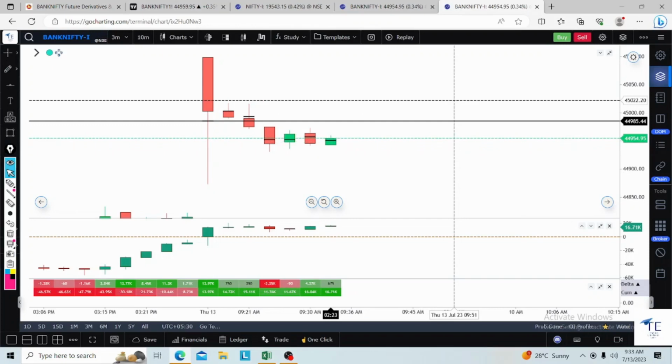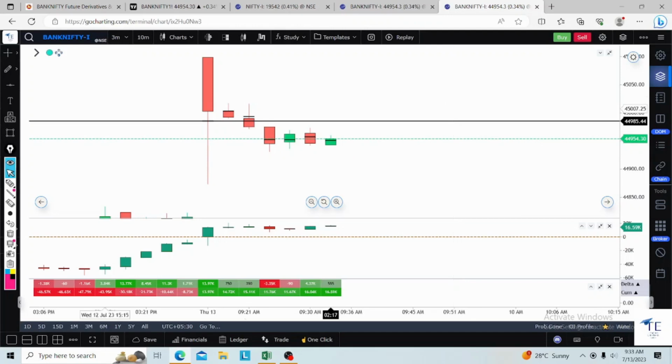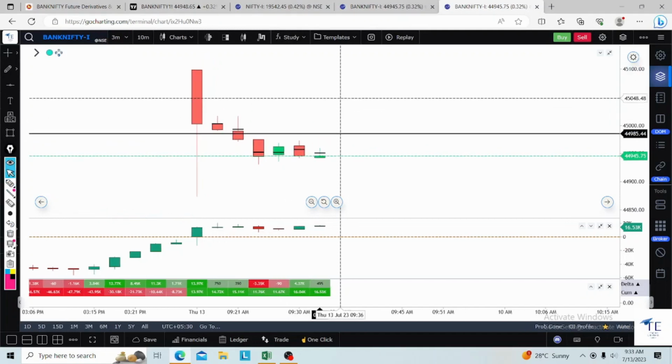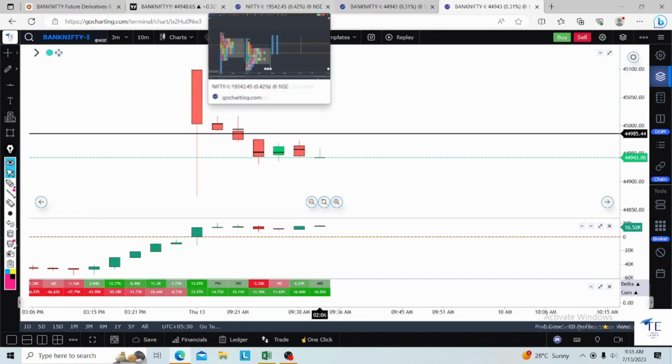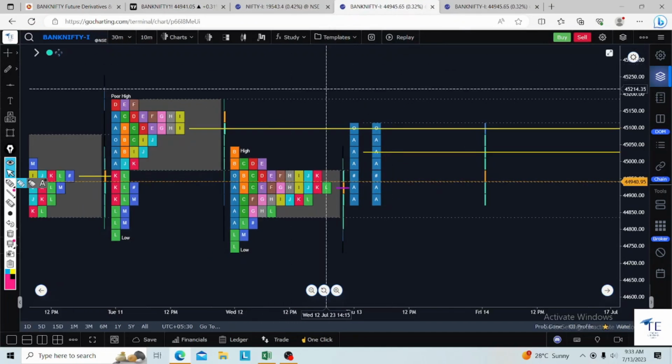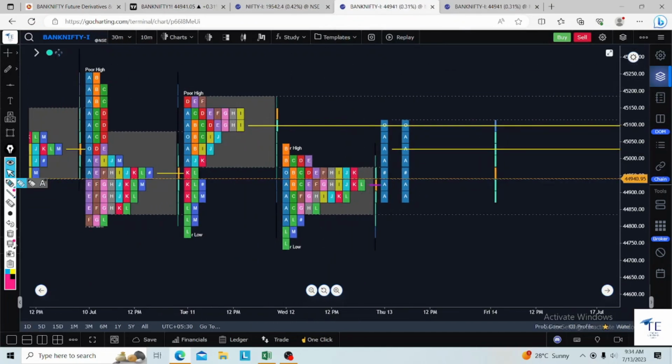This is expiry day, live recording is going on. This is the 3 minute time frame order flow, Banknifty 3 minutes time frame order flow. Banknifty, what happened today? The opening was a gap up. So this area we are discussing for the past 2 days.